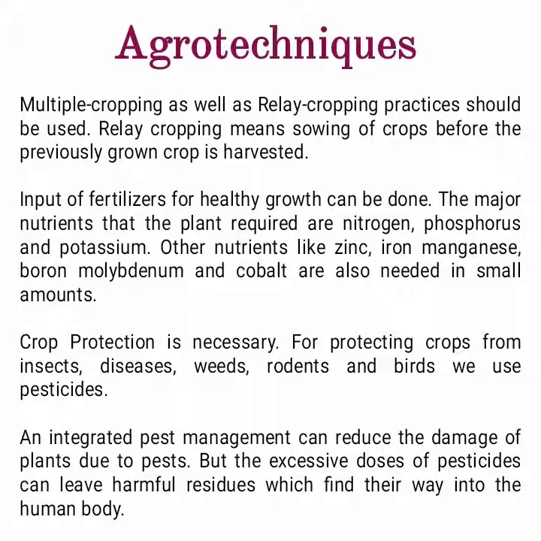Agrotechniques. Multiple cropping as well as relay cropping practices should be used. Relay cropping means sowing of crops before the previously grown crop is harvested. Input of fertilizer for healthy growth can be done. The major nutrients that the plant requires are nitrogen, phosphorus and potassium. Other nutrients like zinc, iron, manganese, boron, molybdenum and cobalt are also needed in small amounts.